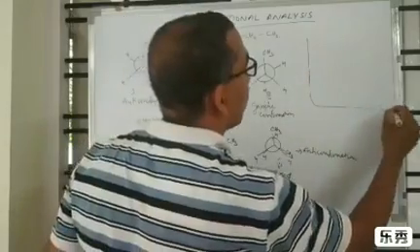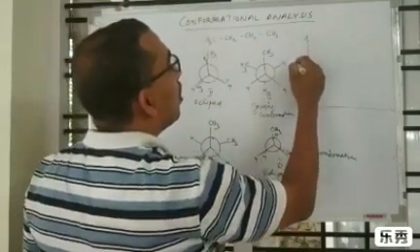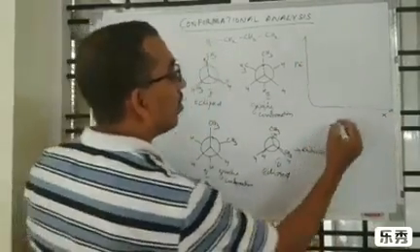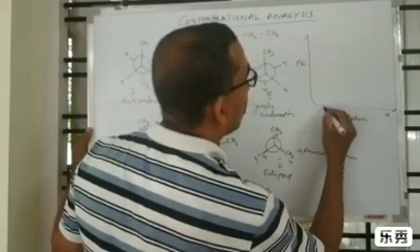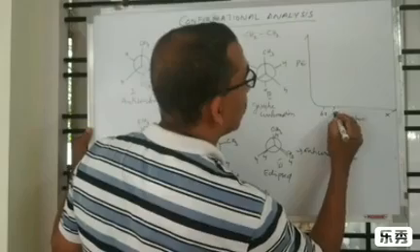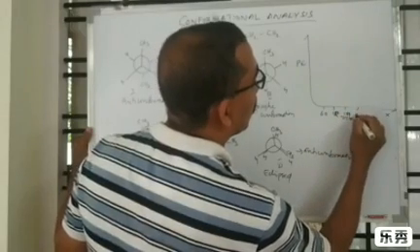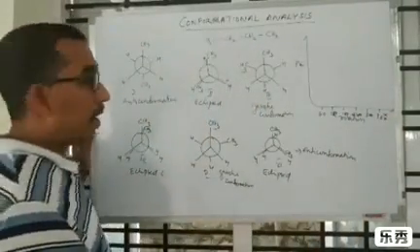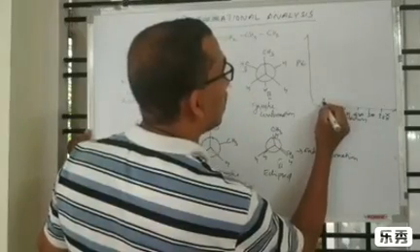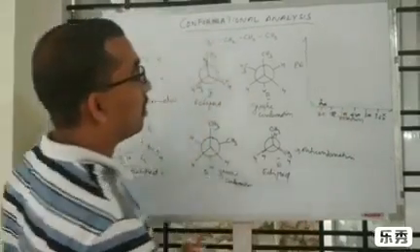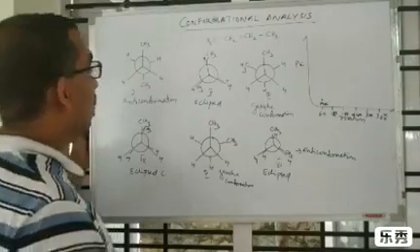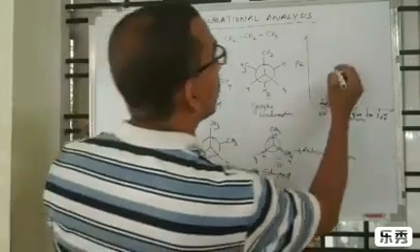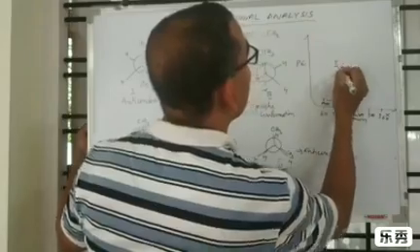And if we draw a conformational analysis of this butane, we draw potential energy on the y-axis and rotation on the x-axis: 60, 120, 180, 240, 300, 360. See, we can write anti-conformation at 60. Anti-conformation we are writing at 60 degree rotation. Again after rotating 60 degrees, it will form an eclipsed conformation, the second one.